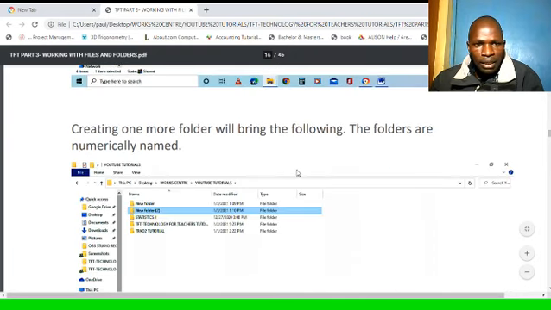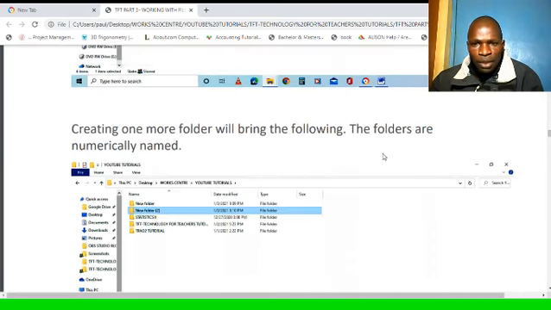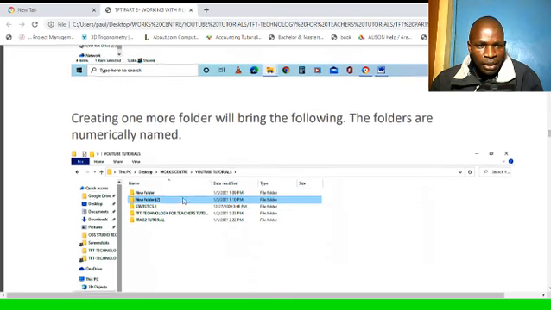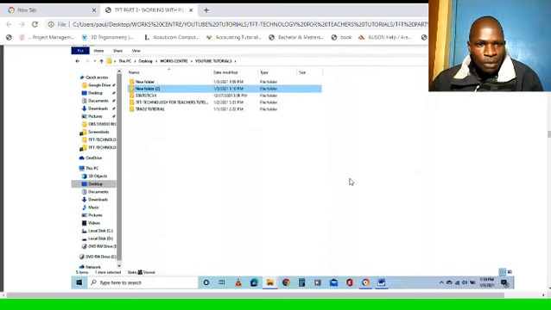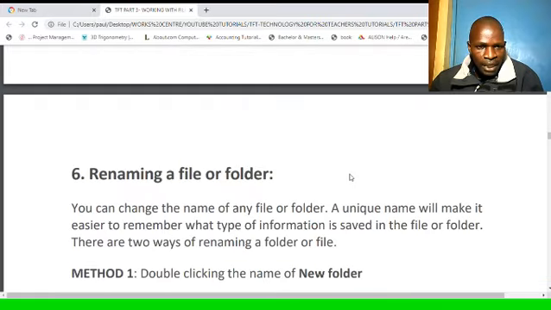Creating one more folder will bring the following. So when you create one folder after another one, and you don't give names, it will be named numerically. So there will be new folder, then new folder 1, then the next one will be new folder in bracket 2, new folder in bracket 3. Same for files, it is a numerical name.